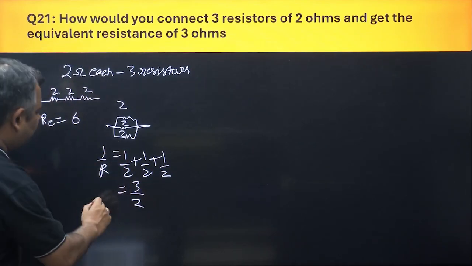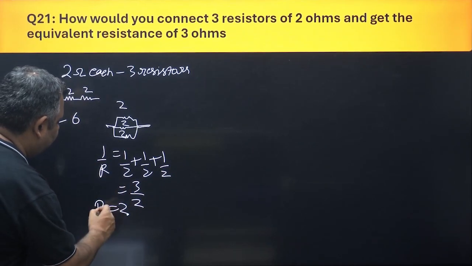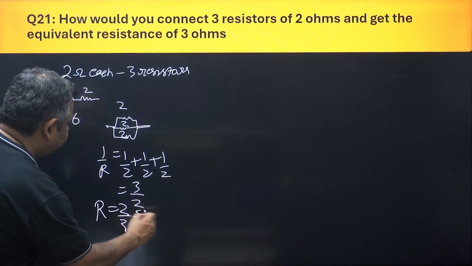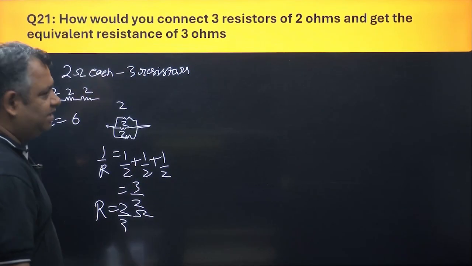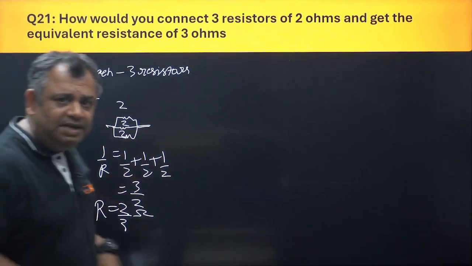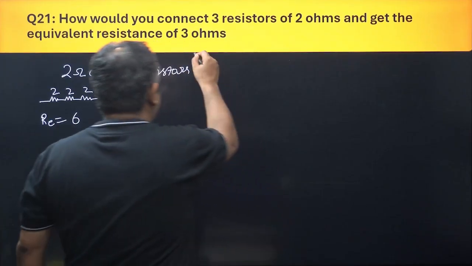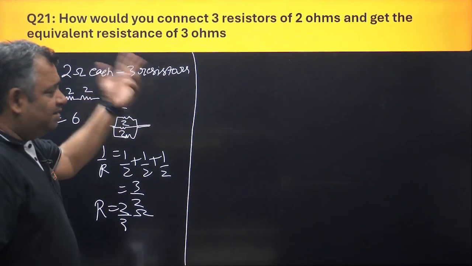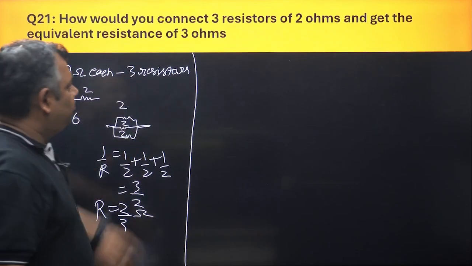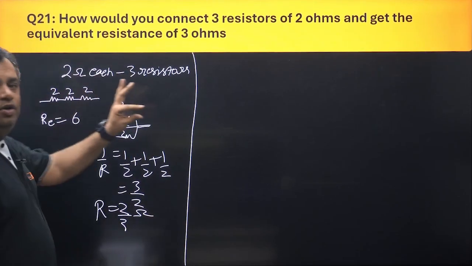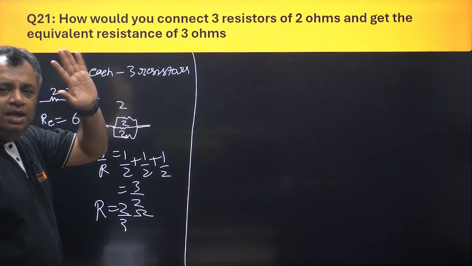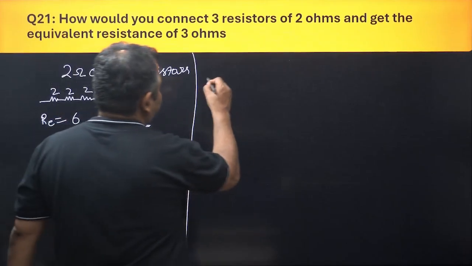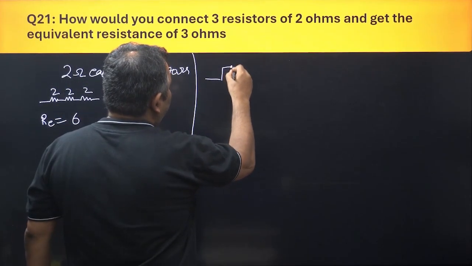Now this is 1 by R, so R is equal to 2 by 3 ohms, which is still not equal to 3 ohms. So there has to be some different combination that we have to find out. In this combination, we are going to try putting 2 of them in parallel and see what happens. So I'm putting this in parallel.